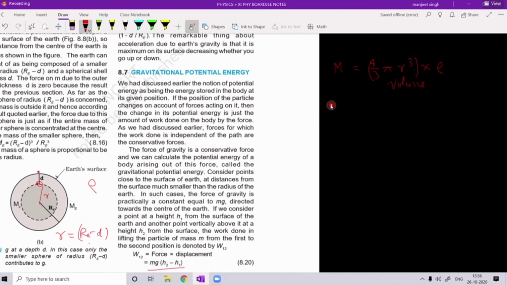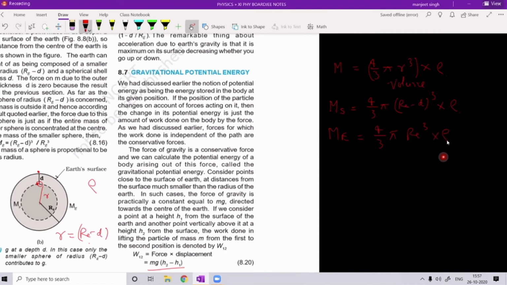So what is the mass of the Earth? Mass of the smaller sphere, suppose we want to write. So 4 by 3 pi, in place of r, we will write (Re minus d) whole cube into rho. Now let us write the mass of the Earth. Mass of the Earth is 4 by 3 pi Re cube into rho, अर्थ के लिए जो रेडियस Re है.